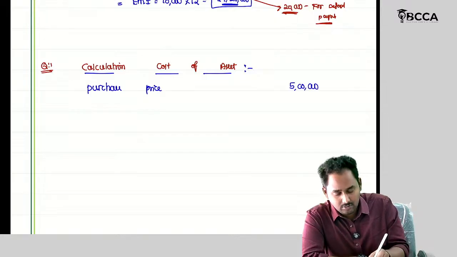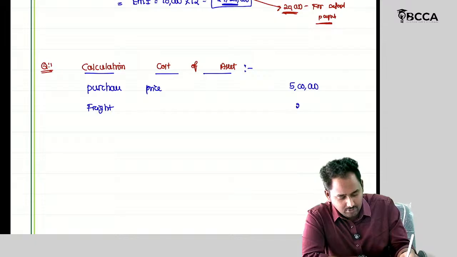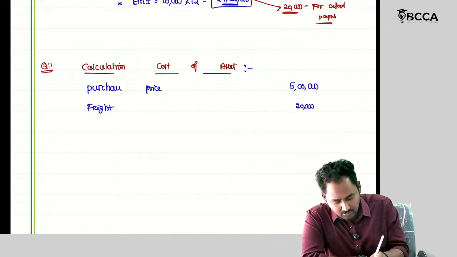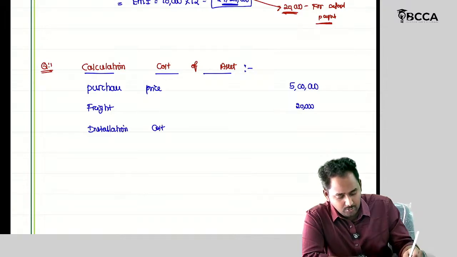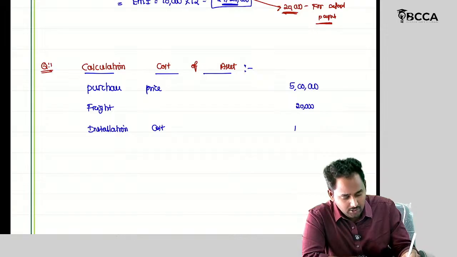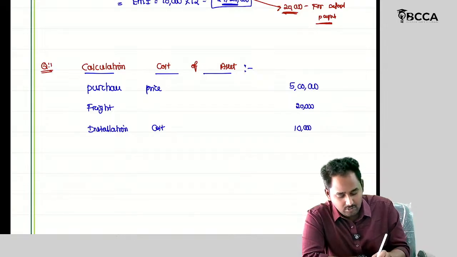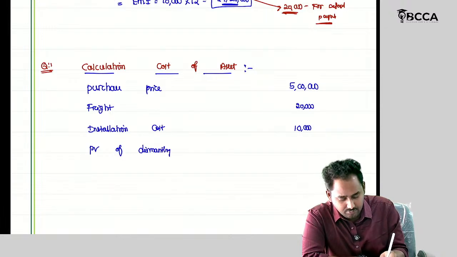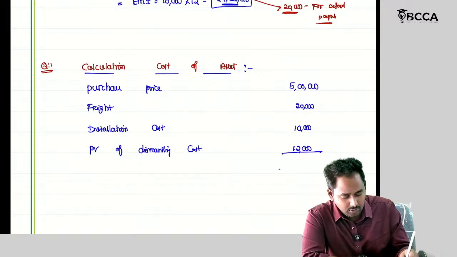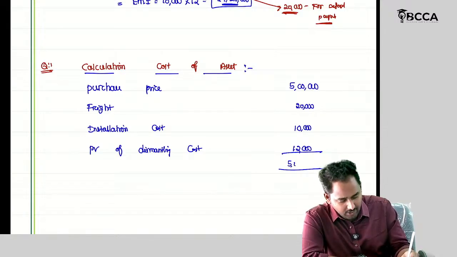Next, freight. Installation cost 10,000. So how much installation? 10,000, okay. Present value of dismantling cost 12,000. So what is the total cost? 5,42,000.